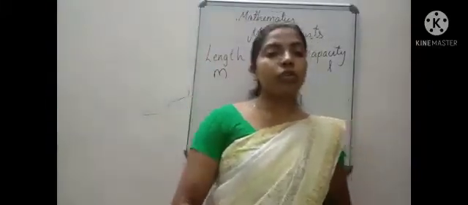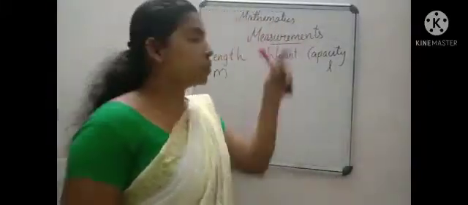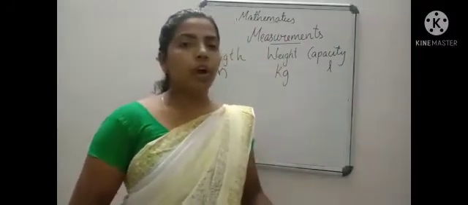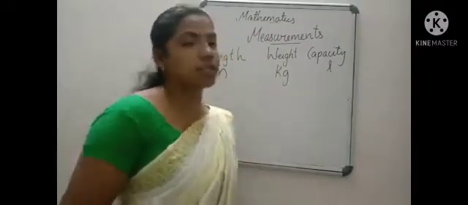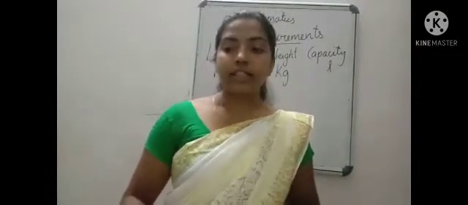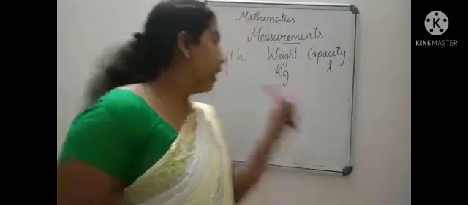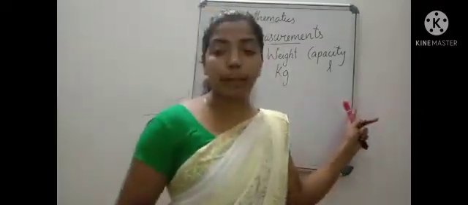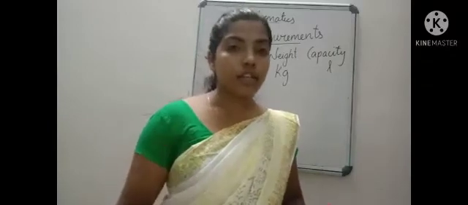Now we are going to start a new chapter, measurements. I hope all of you are familiar with measurements. Now let us see what we are going to study here. The metric system is a system of measuring length, weight and capacity in certain standard units.